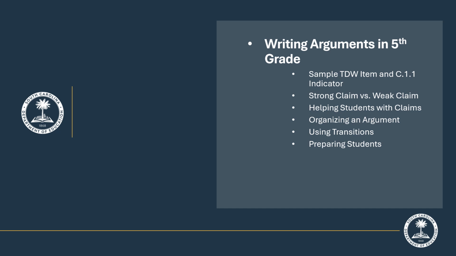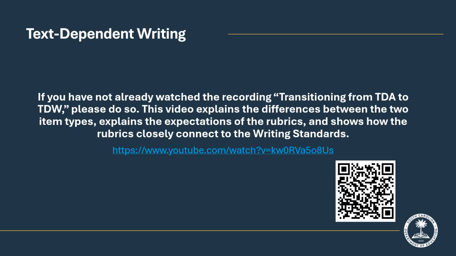While we are using the 6th grade TDW sampler that is located on our Assessment Quick Links webpage, our focus today will be on 5th grade argumentative writing. We have adapted the 6th grade sample release item to fit the 5th grade writing indicators. For questions about the TDW scoring rubrics, please watch our video transitioning from TDA to TDW.